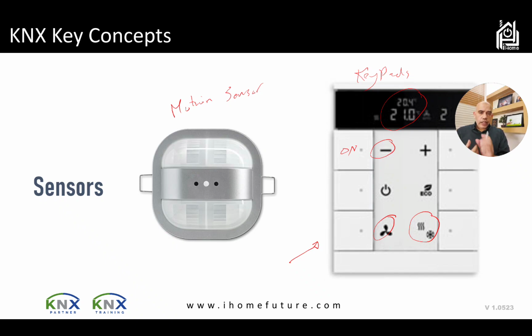Those keypads mostly are not going through real power, because mostly they're connected with the KNX cable only, and that's it, the DC cable KNX. You can see it here because most of the cable is connected from behind. So these are the keypads, and mostly they are placed keypads or touch screens, like a small square screen. These are mostly connected in the rooms, not in the DB. So these ones will be used by the end user himself, and I choose them based on the end user's taste, whatever he wants, or based on the function I need.